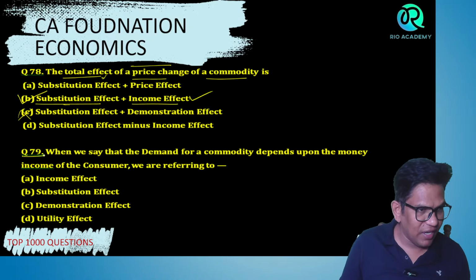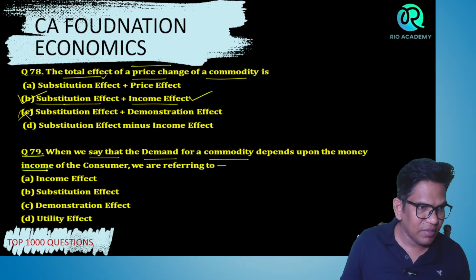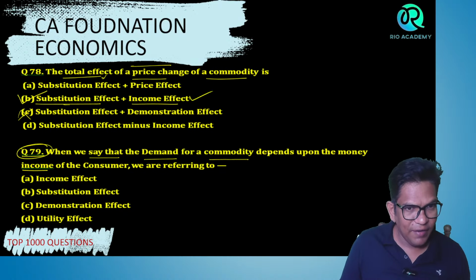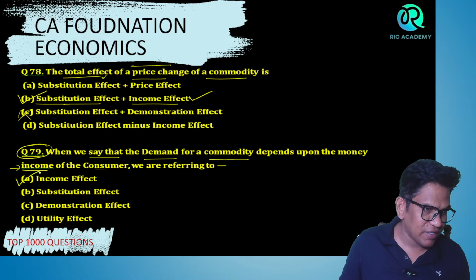Next question, question number 79. When we say that demand for a product or a commodity depends on the money income of a consumer, what are we referring to? Tell me, guys. Income of the consumer means income effect. It is the income effect. Correct. Income effect.